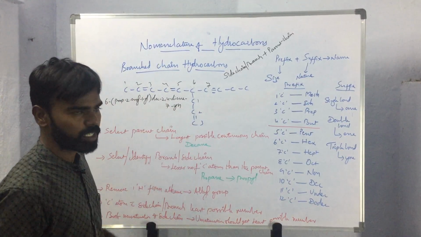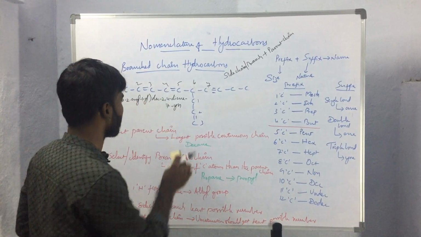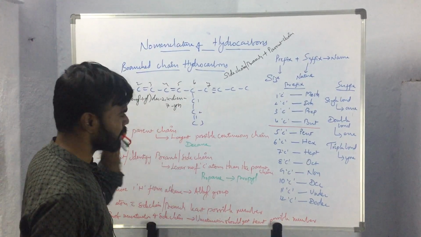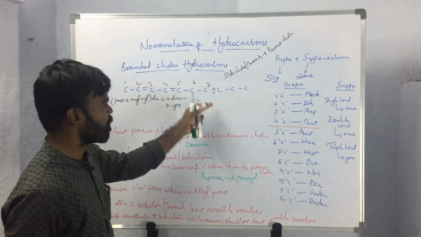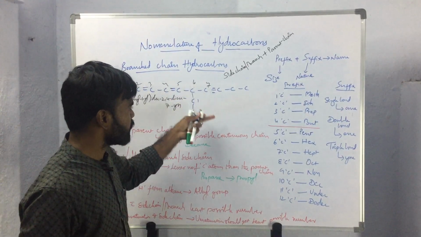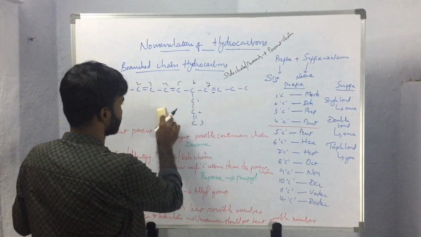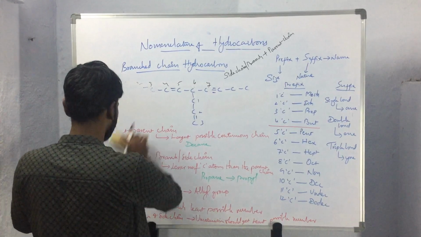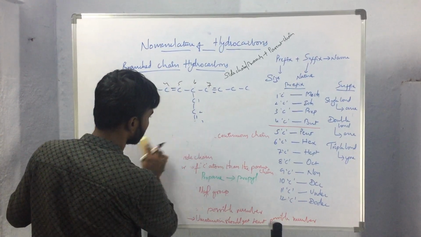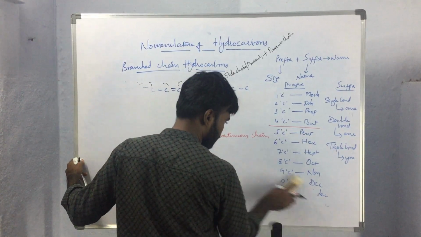So this will be the name of the compound: 6-prop-2-en-1-yl dec 2,4 diene 7-yne. Like this we will be naming the compound in case of presence of combined unsaturations in the parent chain and unsaturation in the side chain. So this is about the nomenclature of simple hydrocarbons and branched chain hydrocarbons, or we can say the nomenclature of open chain hydrocarbons.